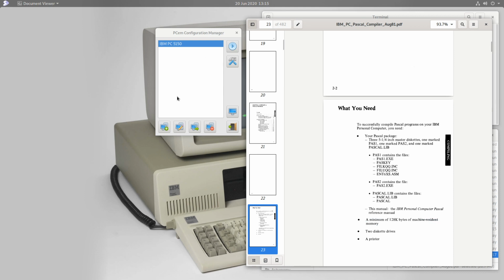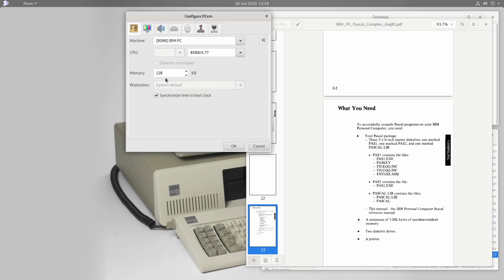And the machine which we're emulating in our emulator here is intended to be one of the very first IBM personal computers, model 5150, which had a maximum of 64 kilobytes on the motherboard. That means we can't achieve these 128 kilobytes simply by using the RAM on the motherboard. So if we were in August 1981 and we wanted to run the Pascal compiler, we would have needed at least one expansion board with an extra 64 kilobytes of RAM, just to be able to run the compiler. So it's a pretty big program, and indeed it's spread over three different diskettes.